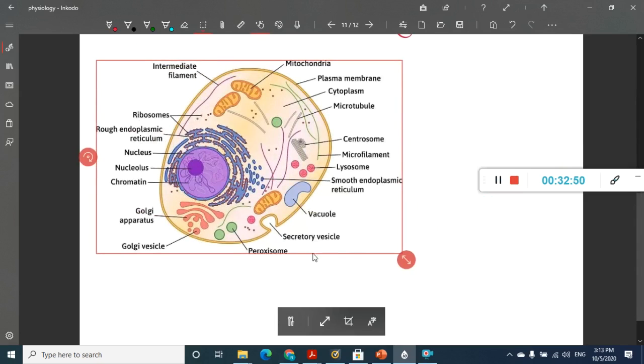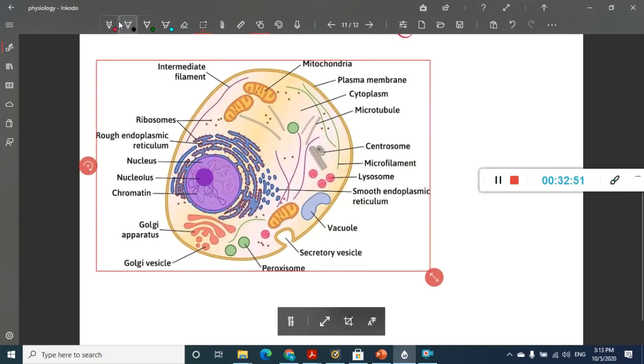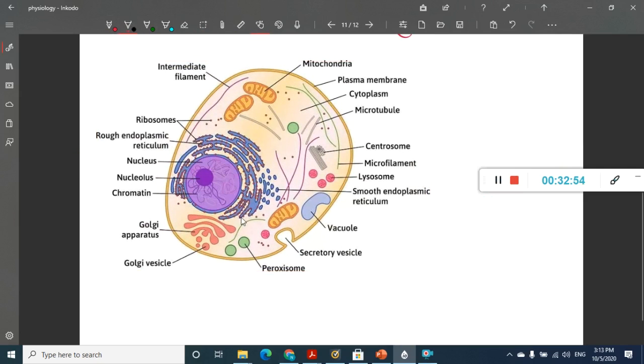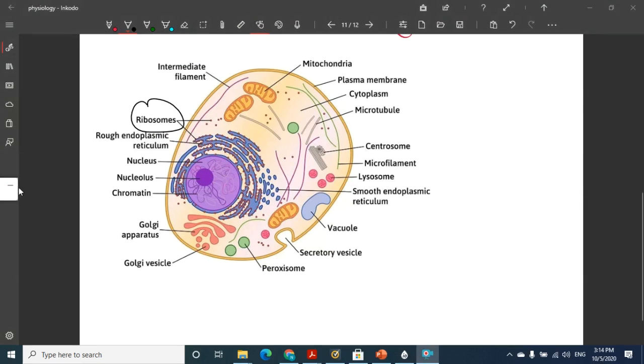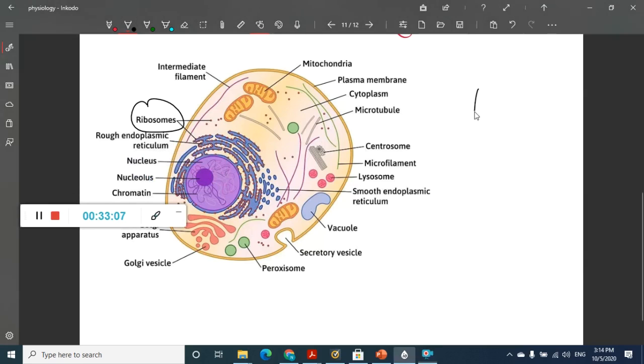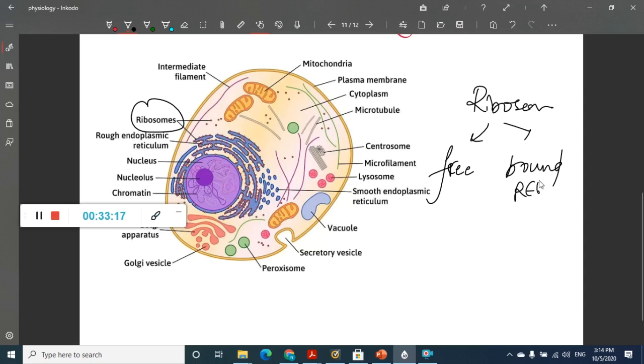Once you have done this, the next organelle which is important here is the ribosomes. Where are the ribosomes? These smaller dots are ribosomes, which you also see on the rough endoplasmic reticulum. These ribosomes are present either in free form in the cytoplasm, or in bound form, bound to the rough endoplasmic reticulum.